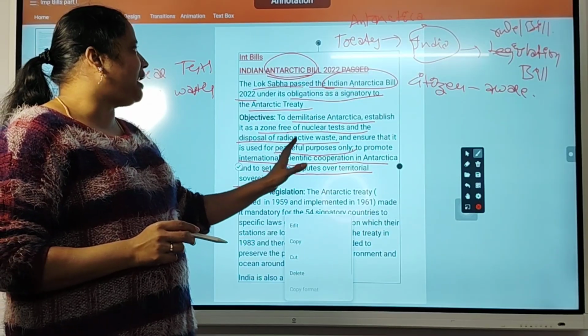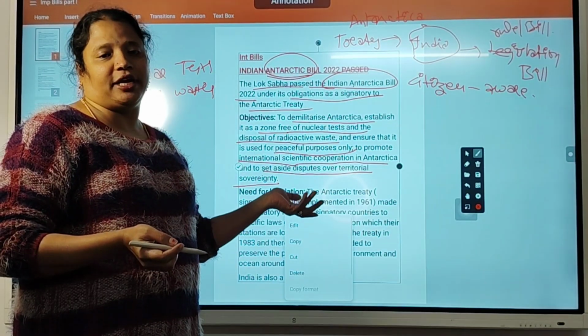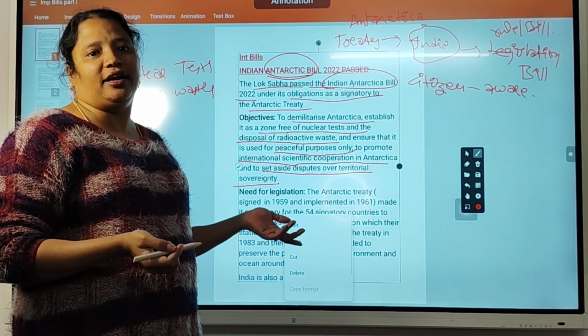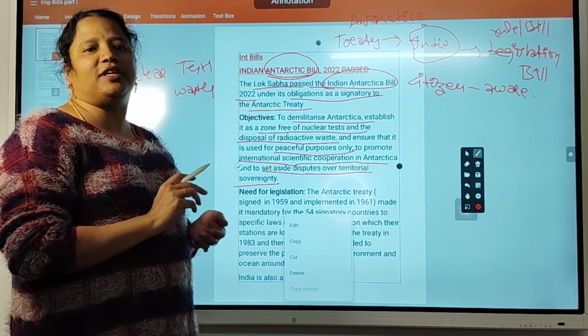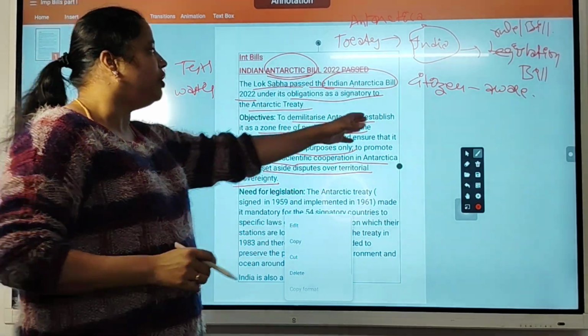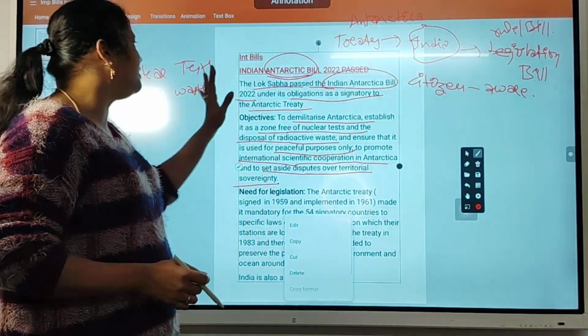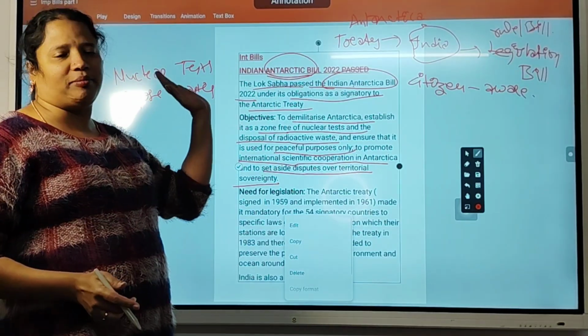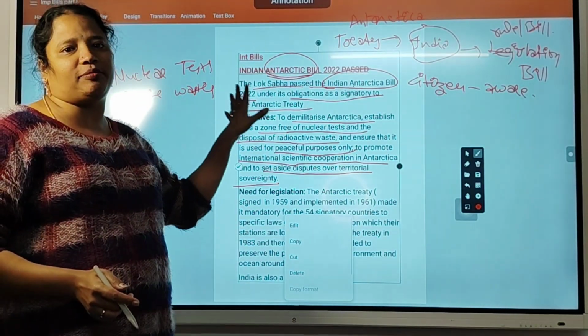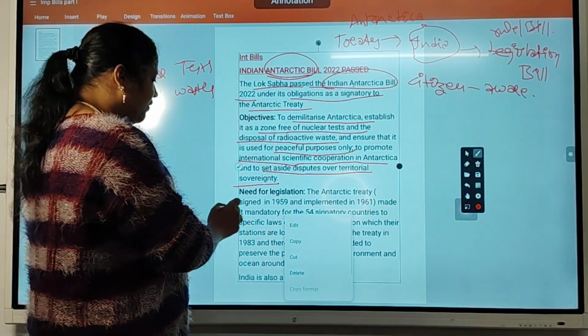So like this, one treaty, one understanding is there at the international level that every citizen of India must know. Then only will no companies plan something inside Antarctica premises. That's why this bill was passed by Lok Sabha. Okay, so the need for legislation.